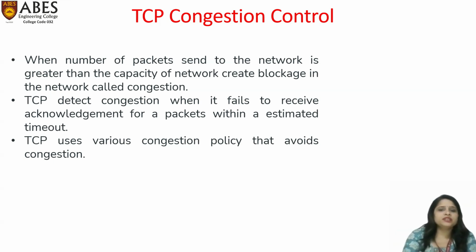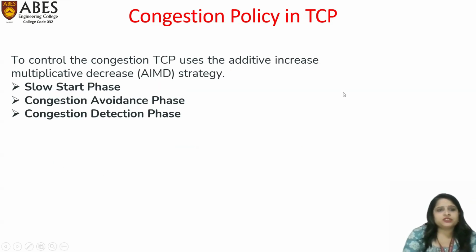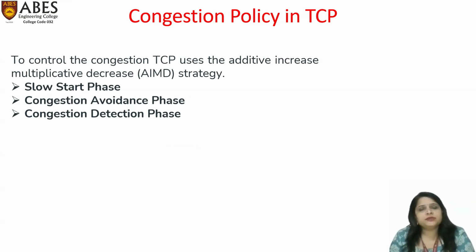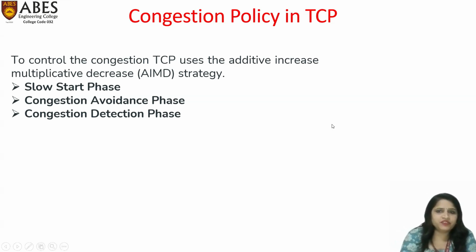So TCP uses various congestion policies to avoid congestion, right? To control congestion, TCP uses additive increase multiplicative decrease, AIMD, strategies. There are three strategies. First is the slow start phase. Second is the congestion avoidance phase. And the last one is the congestion detection phase.